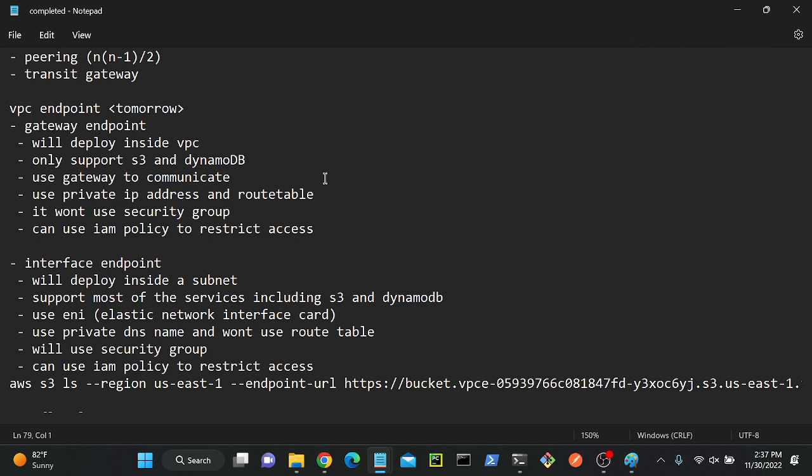Anyway, it's using a private address, so that's how I'm able to communicate with my server. The gateway is deployed inside a VPC, and the interface inside a subnet. The gateway only supports S3 and DynamoDB. But the interface endpoint supports most of all services, including DynamoDB and S3. I hope you got the difference between the gateway endpoint and the interface endpoint, right? Okay, fine. Let me just close this window.